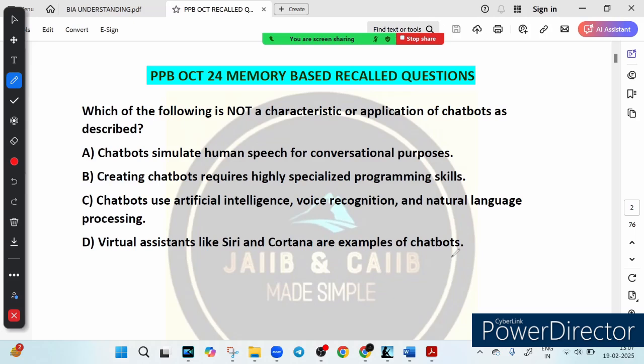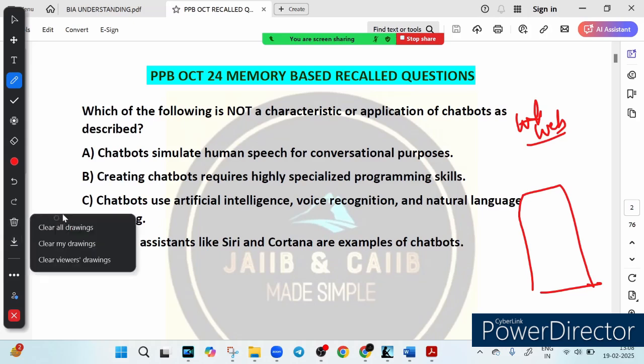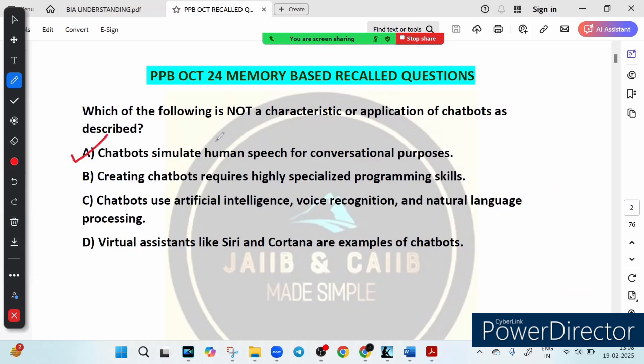So first of all, let's read option A. Option A says that chatbots simulate human speech for conversational purpose. Is it true? Yes, chatbots are designed to talk like humans and respond naturally. For example, suppose you visit a website, and you see a small chat window pop up immediately saying, how can I help you today? That is a chatbot trying to mimic a human conversation. So this is correct. The question is regarding the incorrect one, remember it.